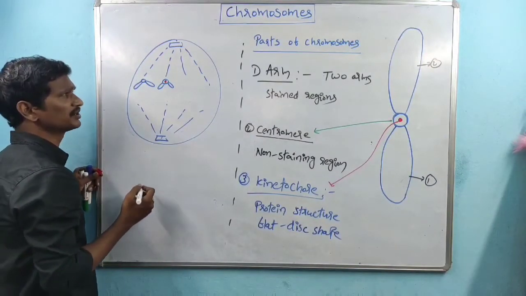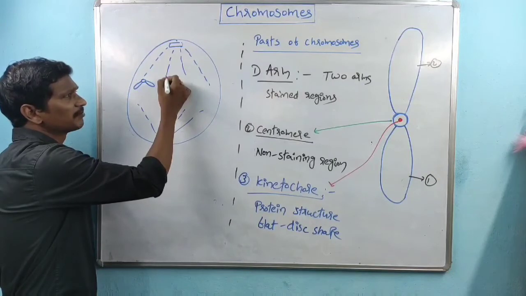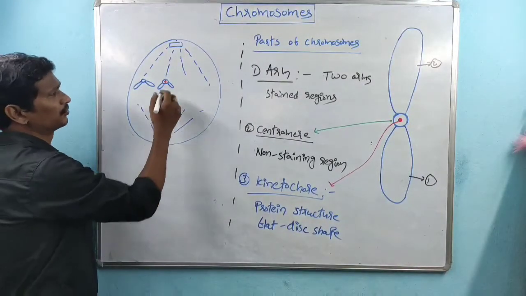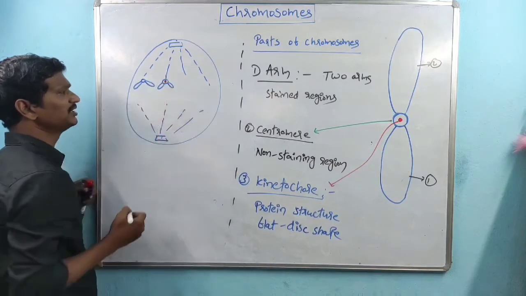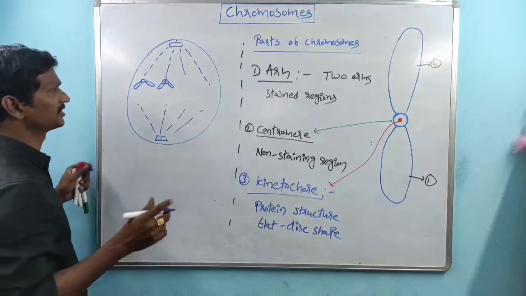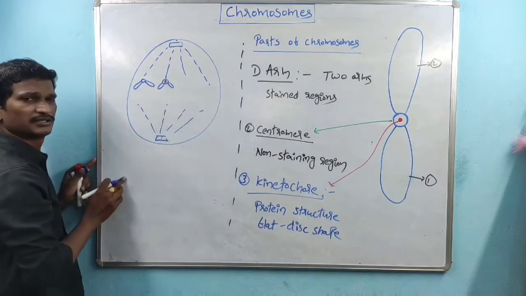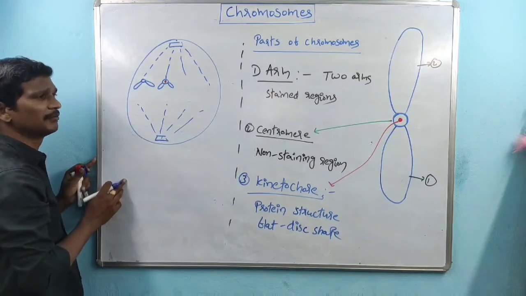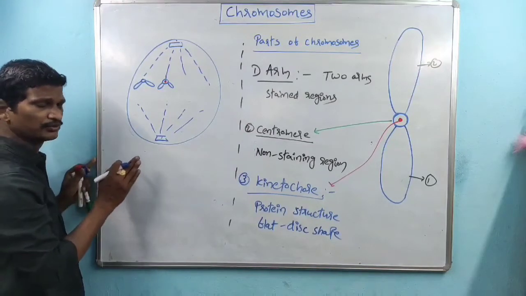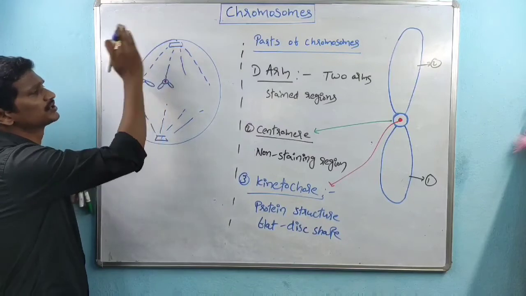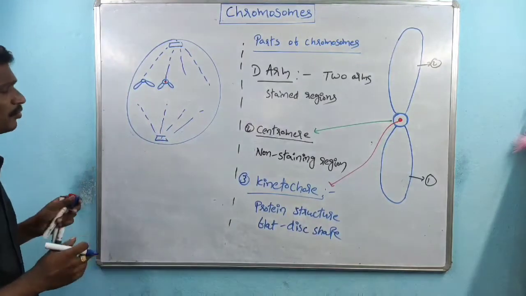During cell division, the spindle fibers bind to the kinetochore. Remember what I am telling here. During cell division, the spindle fibers bind to the kinetochore structure. Then the chromosomes move towards the opposite pole.